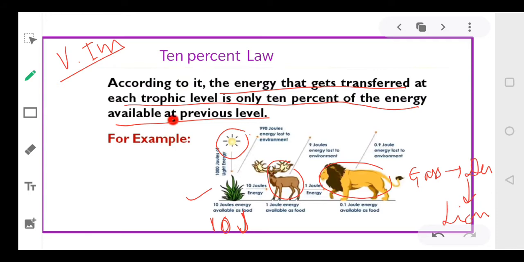So these plants, they have made an energy that is approximately equal to 10 joules of energy. Right? They have produced 10 joules of energy. Because 990 joules of energy will be lost to the environment. Okay, 990 joules will be lost to the environment. So 10 joules of energy will be available to the plants.